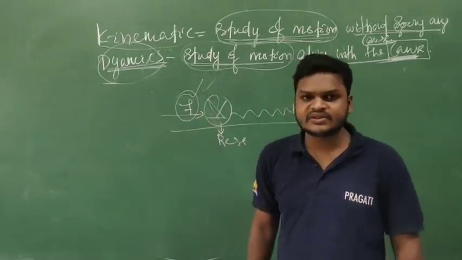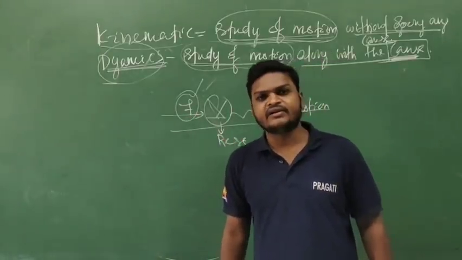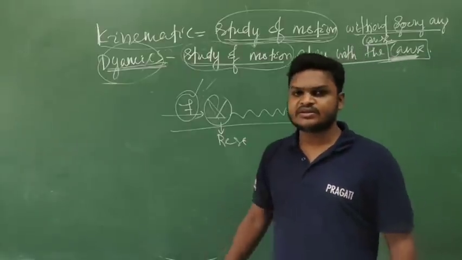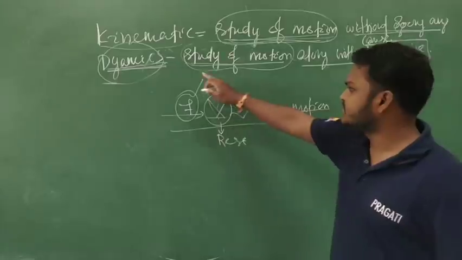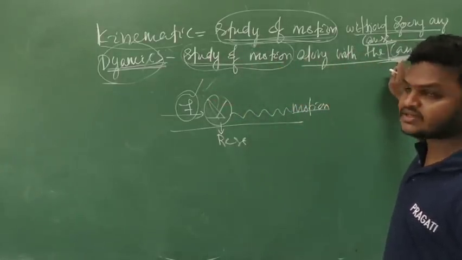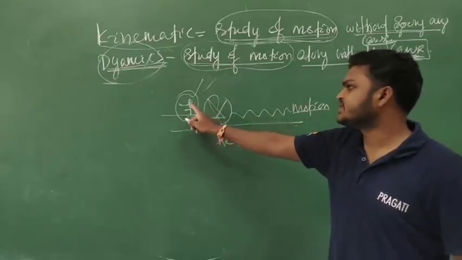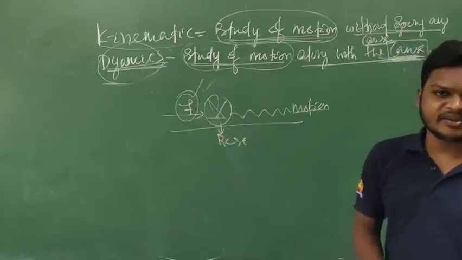How many types of force? And what happens when a force is exerted on a body? All of these concepts we study in dynamic, because force is the cause of motion. So in this class we will discuss force.